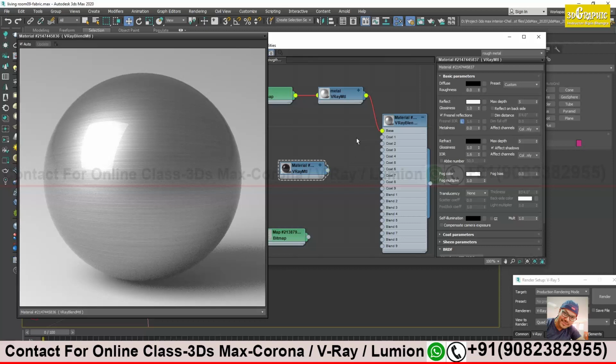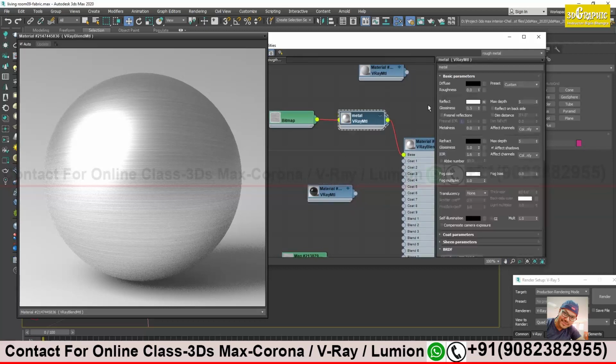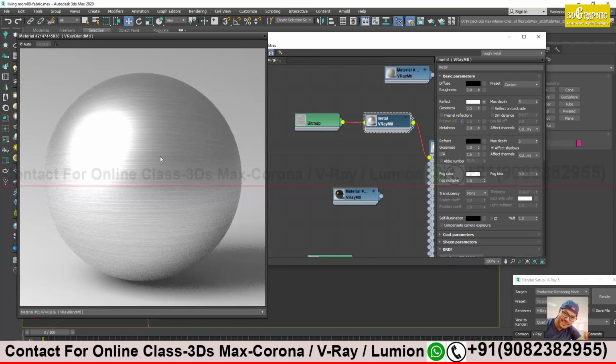If I remove this, you see, we see the lines, but there is no reflectivity. Now I am adding my reflectivity, a new material as a coated layer on top of my metal. So where I can use this, where I want to show my rays also, and I also want it to be very much reflective. My base metal over this, I don't have to worry about my reflectivity. I just want the lines to be visible properly. Fine. So I did that, and here glossiness, I make it 0.